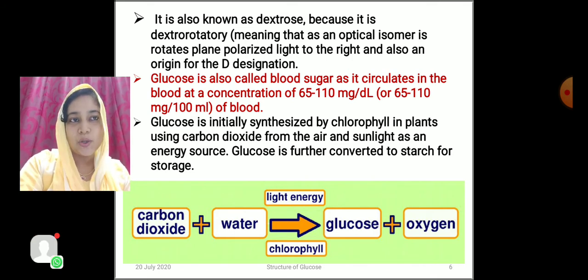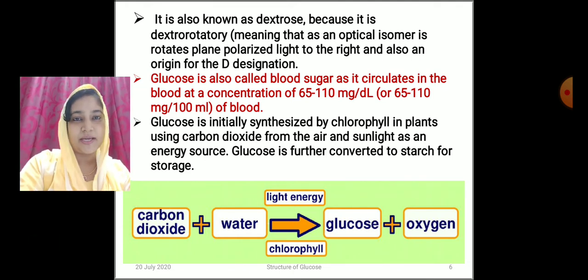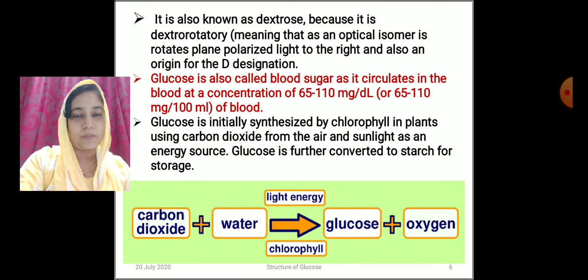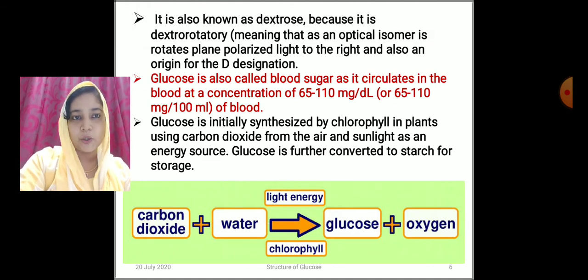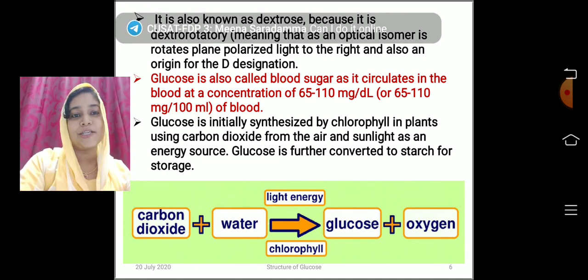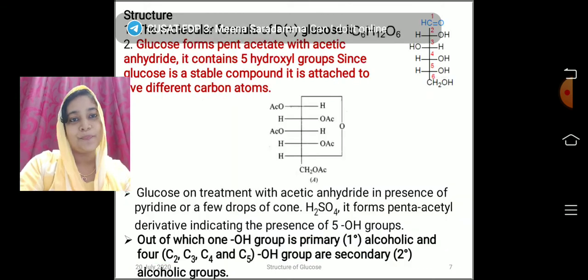And it is also the origin for the capital D designation, because the OH group of the last asymmetric carbon atom lies on the right of the Fischer projection formula. Glucose is initially synthesized by chlorophyll in plants using carbon dioxide from the air and sunlight as an energy source. Glucose is further converted into starch for storage.